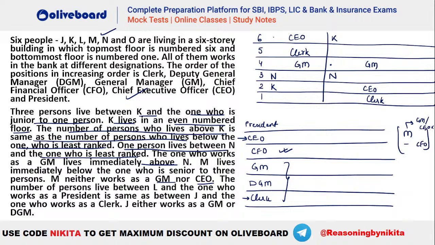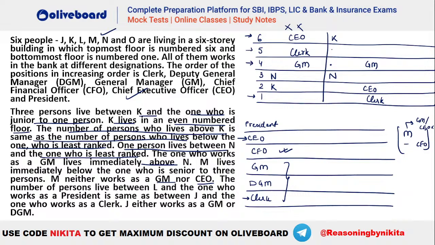Okay. So in the first case, where should we have your M? M cannot be your CEO, right? M cannot be CEO, so not possible. M can be clerk, but he has to be immediately above your CFO, so not possible. M cannot be the GM, so not possible. M cannot be here because he has to be immediately above CFO. So that means this case is invalid. So second case will be the valid one, right? So where should we have your M here? In this particular case, M is immediately above CFO here, such that he is not the GM or CEO.